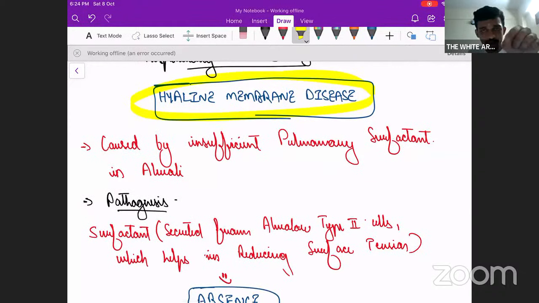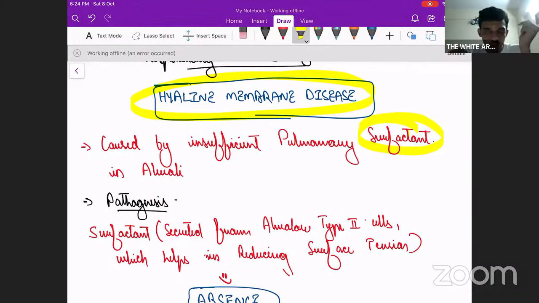Now, what is it caused by? It is caused because of insufficient pulmonary surfactant in the alveoli. If the surfactant is not produced in enough amount, either there are certain external factors hindering the secretion, or the baby is born too preterm, very early, and the surfactant is not produced in enough number to support the lung.